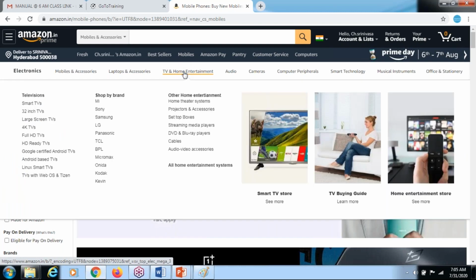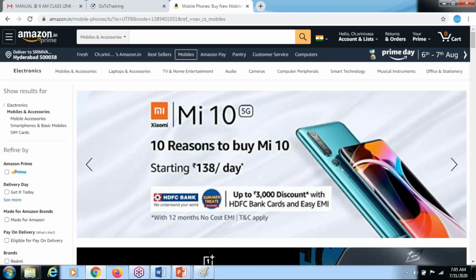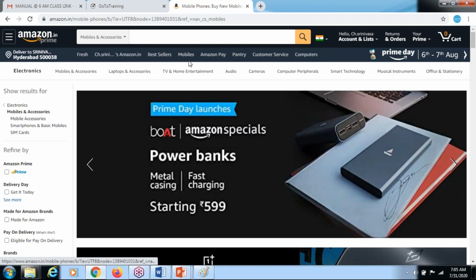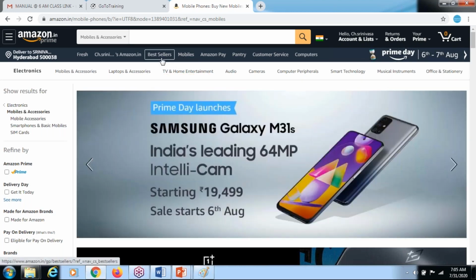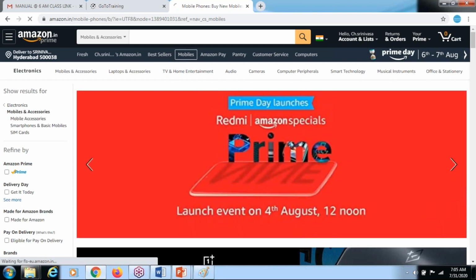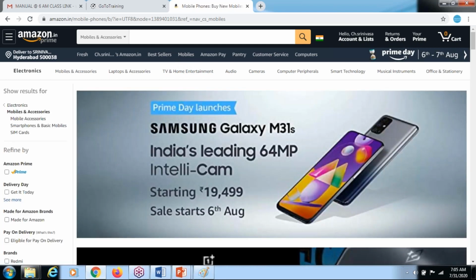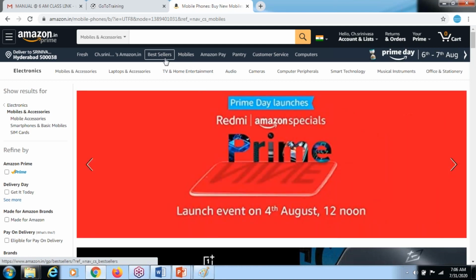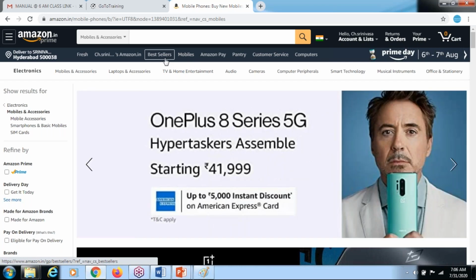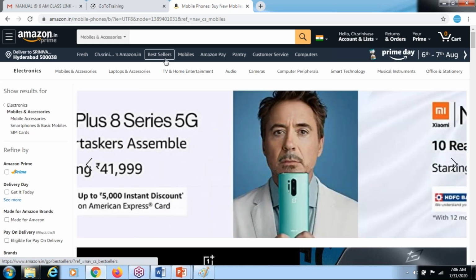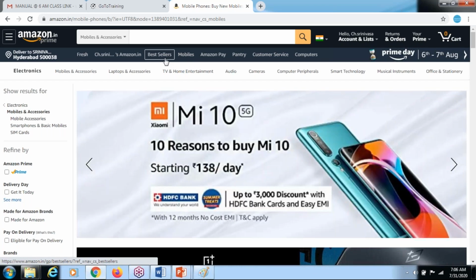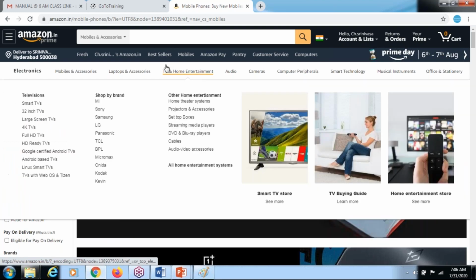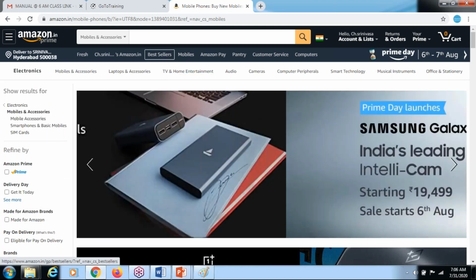As a tester, you need to always check whether you are able to communicate between the two modules properly, because I'm able to access the mobiles, but when I'm clicking the best sellers, the page is not opening. Means there is something wrong. There is an integration problem. Might be. I'm not saying it's an integration problem; it might be a different problem. So always make sure that the integration part is working correctly or not.